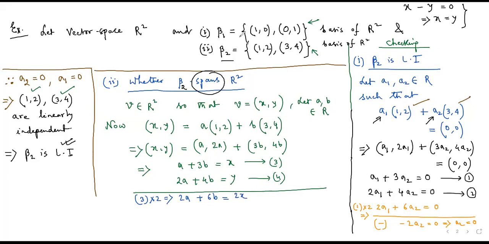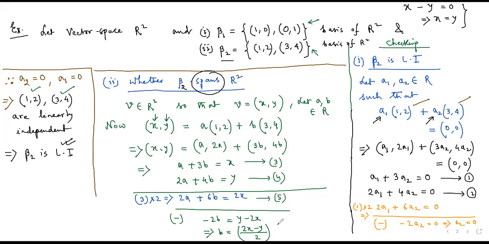If I subtract this equation 5 from 4, we get minus 2B is equal to Y minus 2X, and B is equal to (2X minus Y) by 2. So we have got an expression for B in terms of X and Y, because these are arbitrary coordinates.